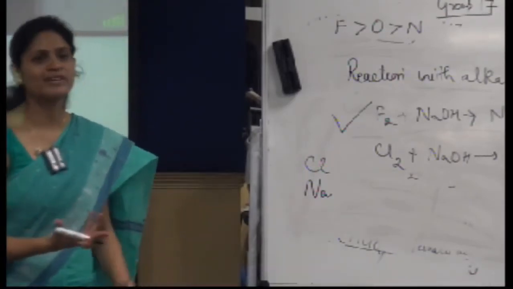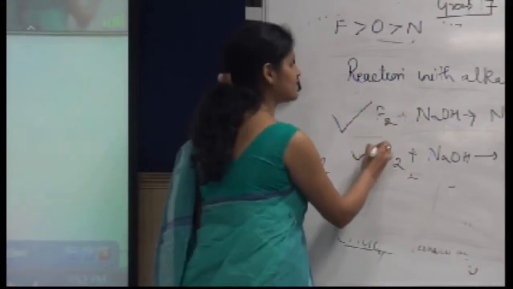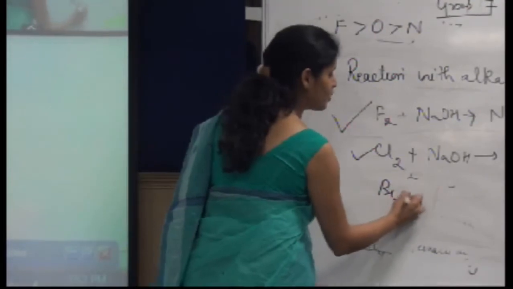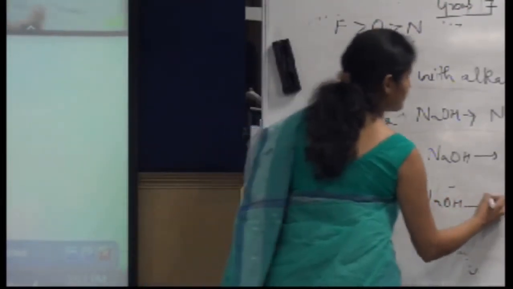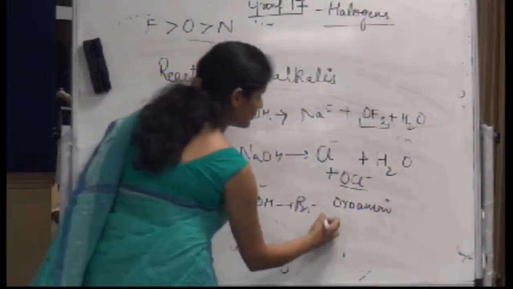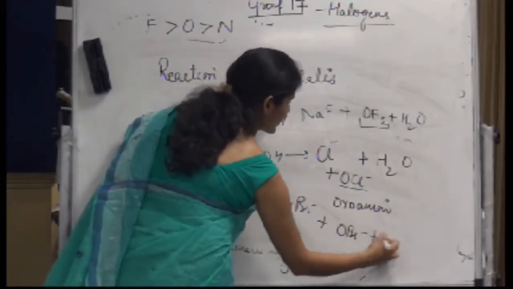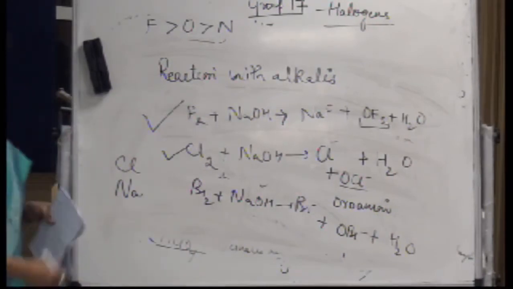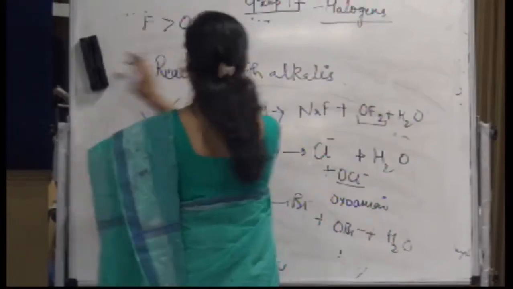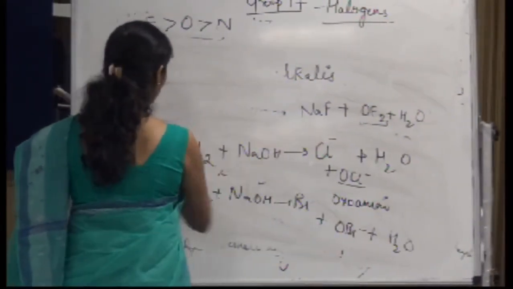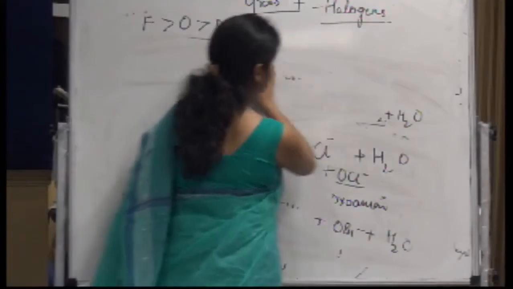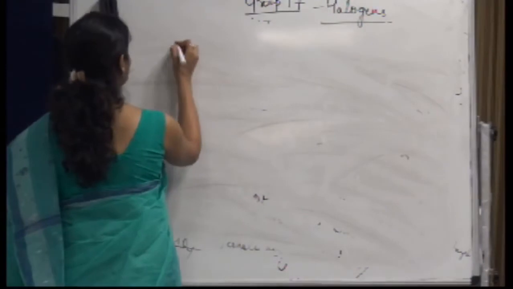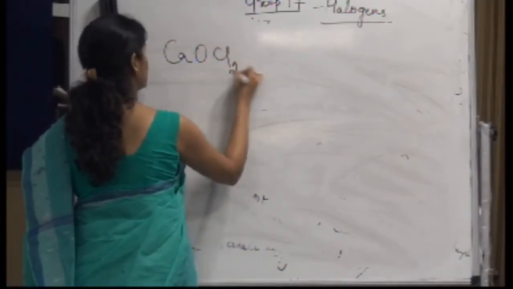Okay, this is the usual reaction. This is the way chlorine behaves with alkalis. Similarly, with bromine, it will form bromide anion and H2, right? What is the formula for bleaching powder? CaOCl2. This is the bleaching powder.